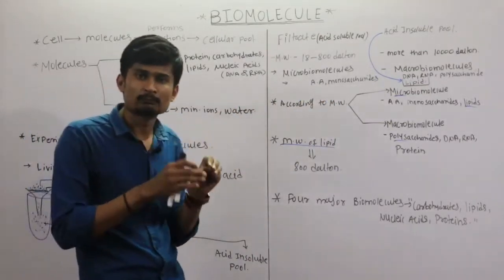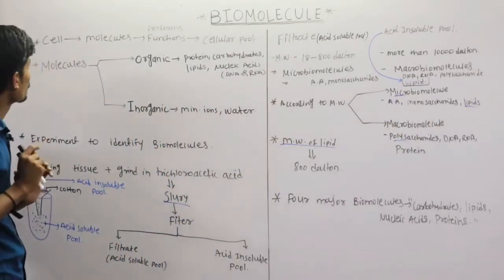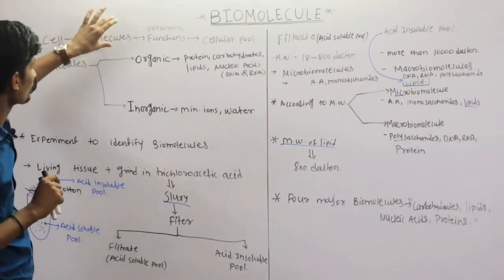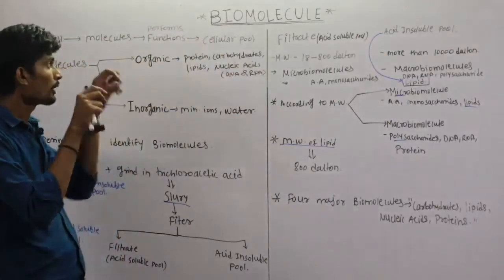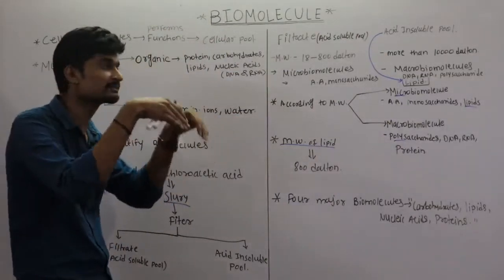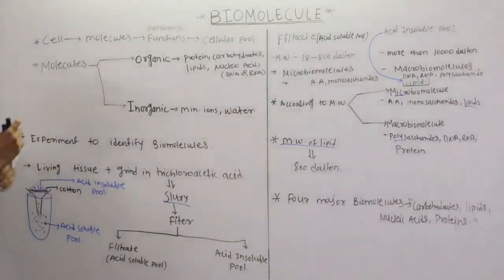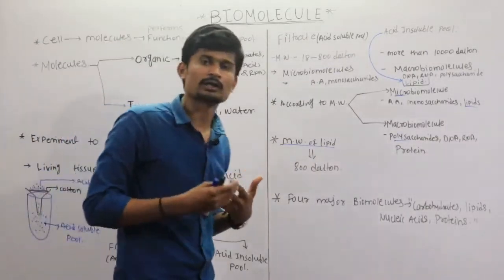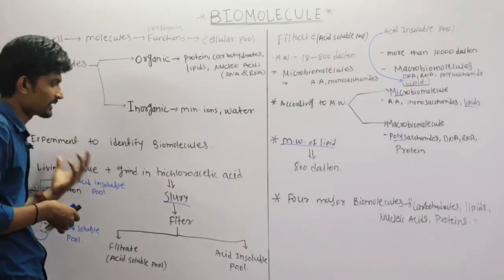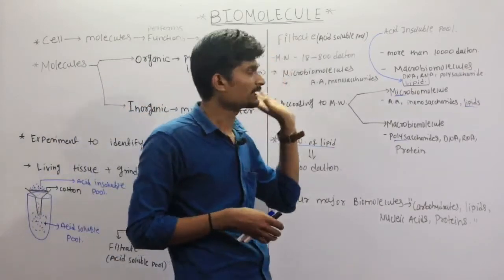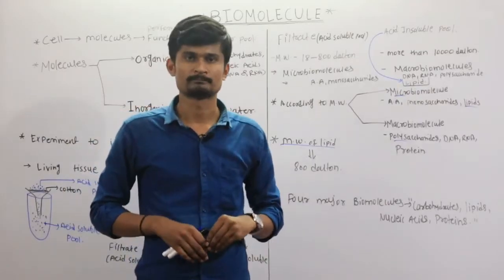Bio means living, and the molecules which are present inside the living things are called biomolecules. The cells contain molecules, and these perform different functions. All the molecules which are present inside the cells are called the cellular pool of that organism. Basically these molecules are of two types, organic and inorganic. And overall this is the introductory part, that is the experiment to identify and filter the difference between the acid soluble pool and acid insoluble pool.